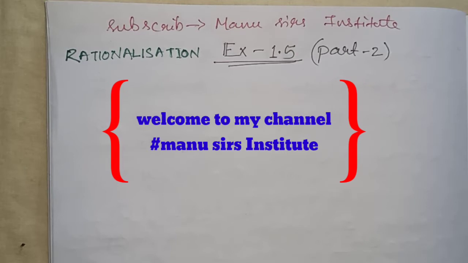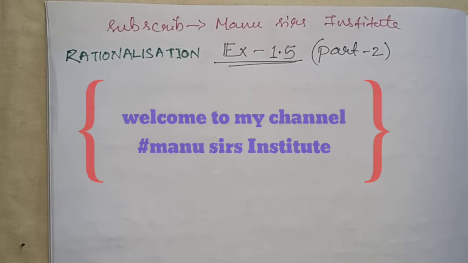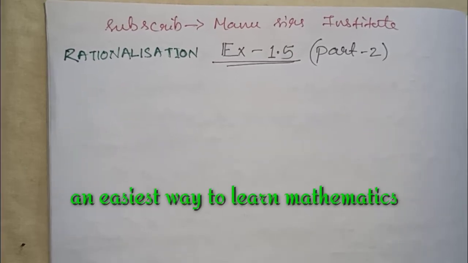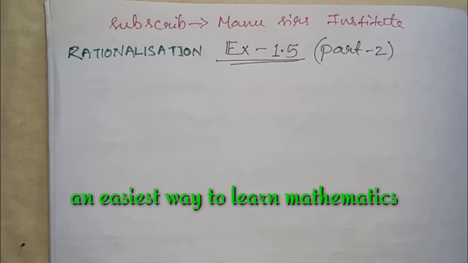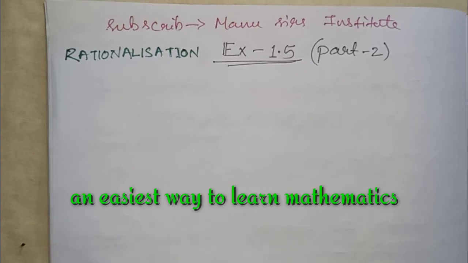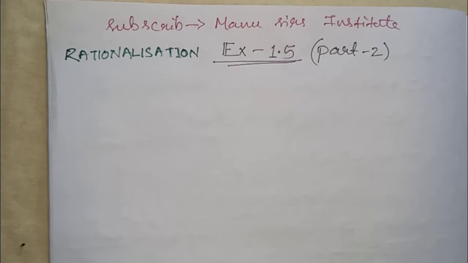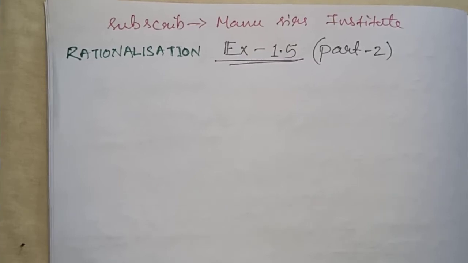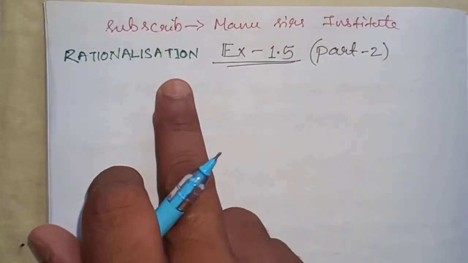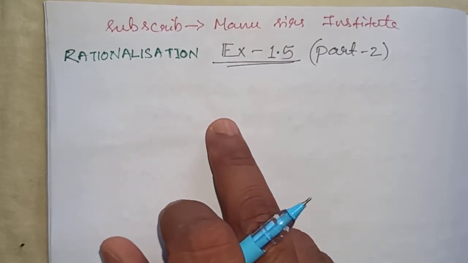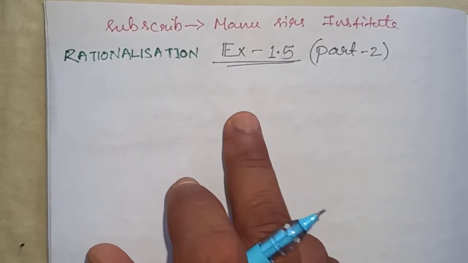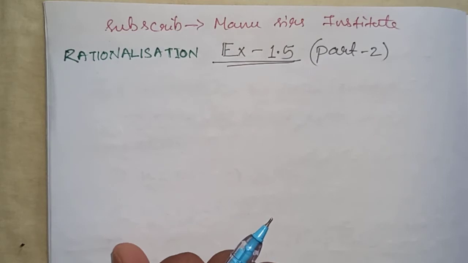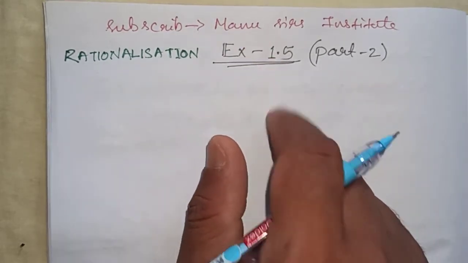Today I am going to start exercise 1.5 part 2. I have taught the first half of this exercise in part 1. You can click on the I button and see the videos where I have explained all the basic things related to this exercise, that is rationalization, and about all the square root numbers, addition, subtraction, multiplication and division. So now we are going to discuss part 2 of the same exercise 1.5.